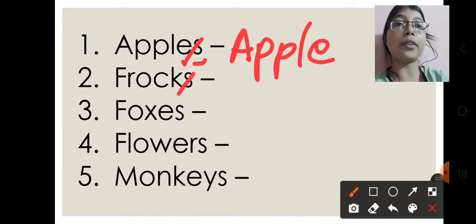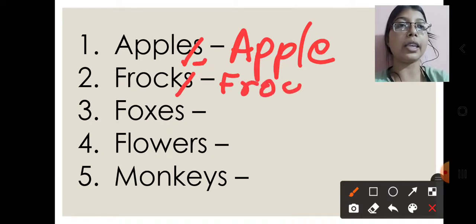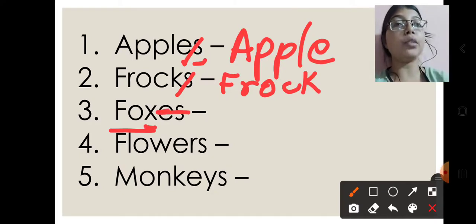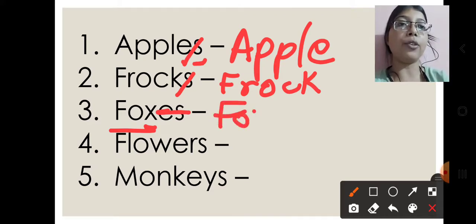Frocks. Then frocks will change into frock. Only one frock. F-R-O-C-K, frock. Foxes. You can see F-O-X, fox is an animal. E-S is written because the last alphabet is X. So we will remove both the letters. Foxes, F-O-X we will write. We have to remove E-S from here.